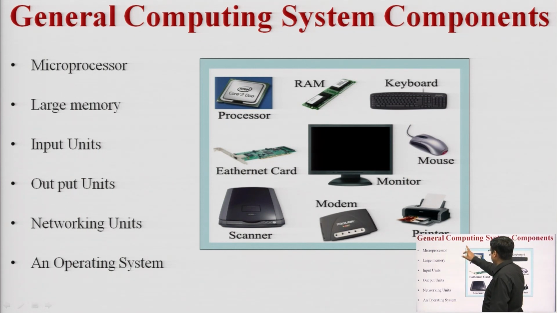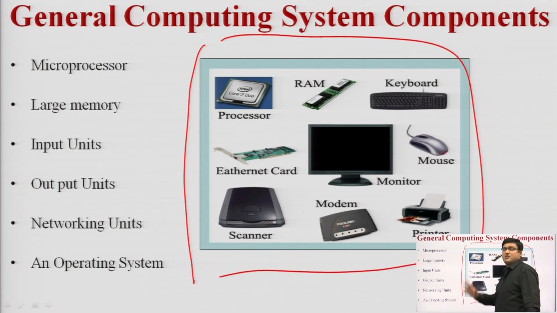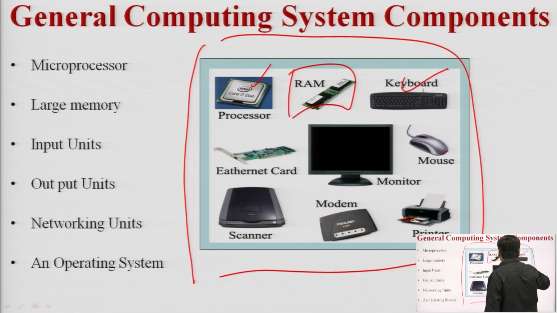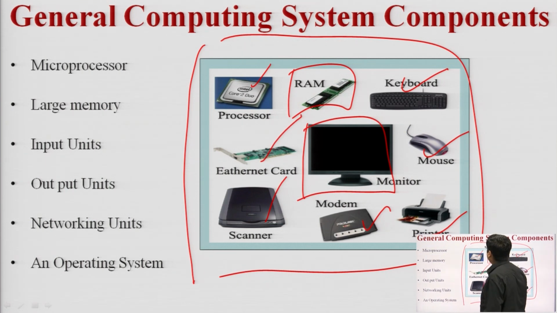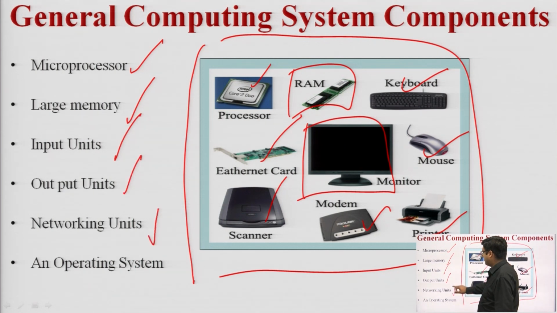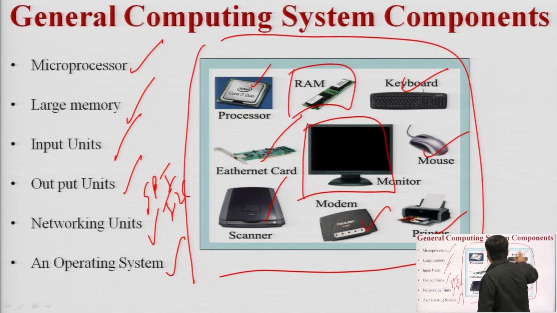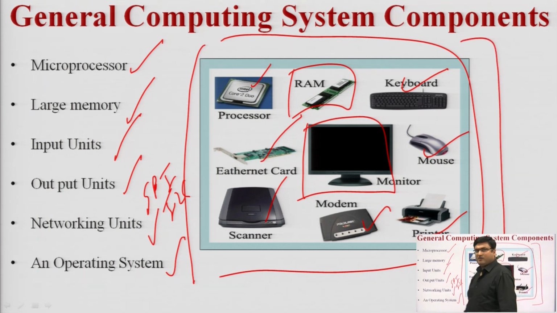There are various components. Here in this diagram, you can see the various components of an embedded system. Processor is the main component. It is processing the data. Memory units may be RAM or ROM. Keyboards and input peripherals, a mouse, a monitor to display the data, modems, printers, scanners, Ethernet cards, all are examples of the embedded system. So microprocessor, large memory, input and output units, networking units like SPI, I2C, etc. are all examples of general computing system components, such as the operating system.